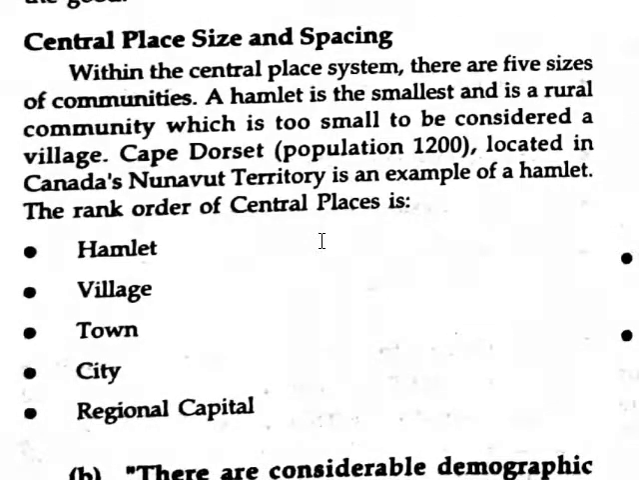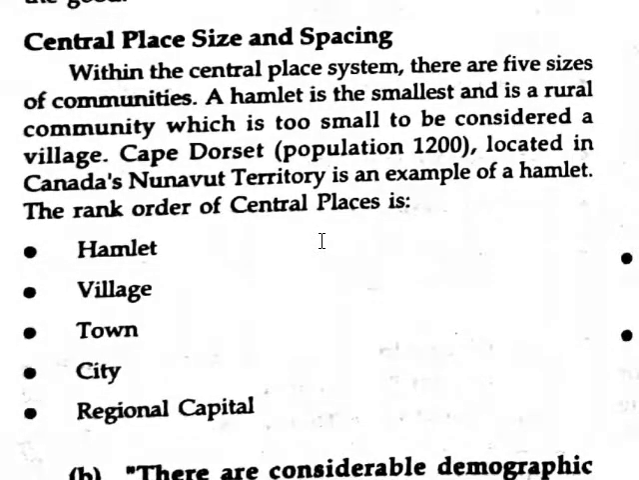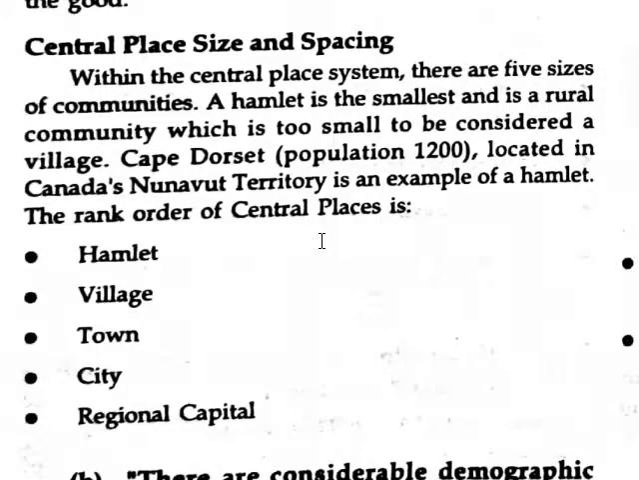So, central place size and spacing. With the central place system there are five sizes of communities. A hamlet is the smallest and is a rural community which is too small to be considered a village. Cape Dorset, located in Canada's Nunavut territory, is an example of a hamlet.